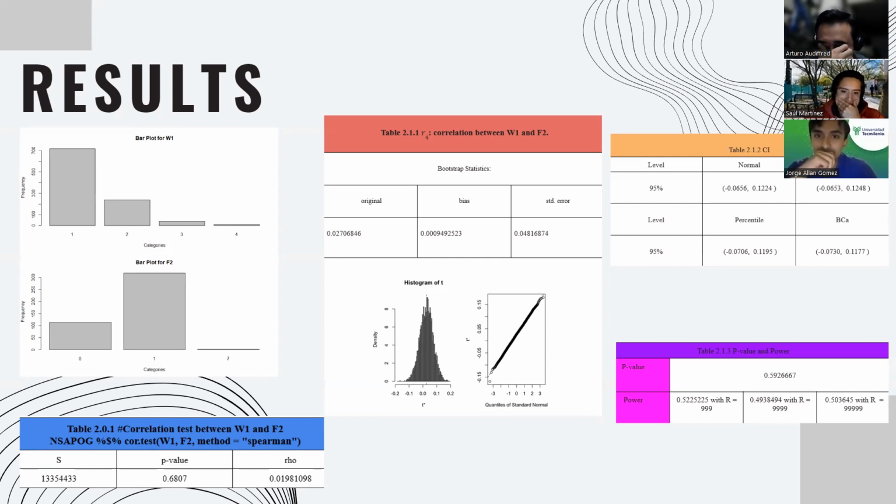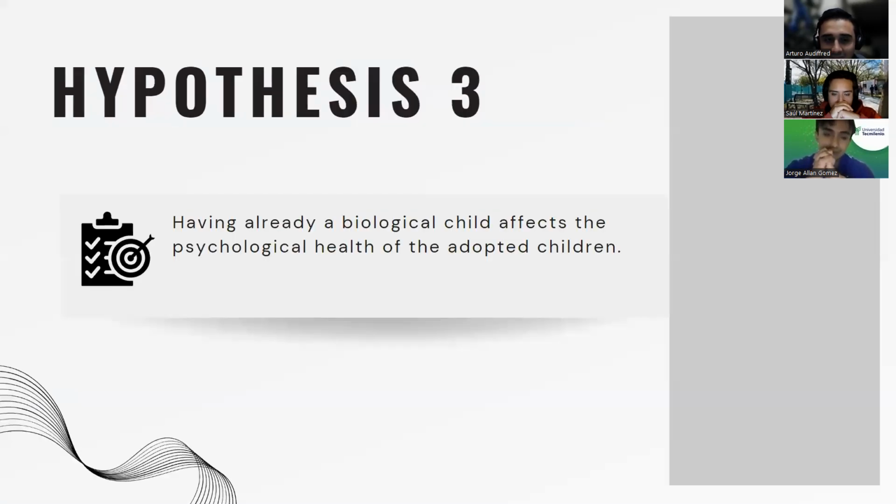And for the confidence interval, we include 0, so it is not significant. We have a p-value of 0.59, but we have a power of approximately 0.52, so it is not so reliable.